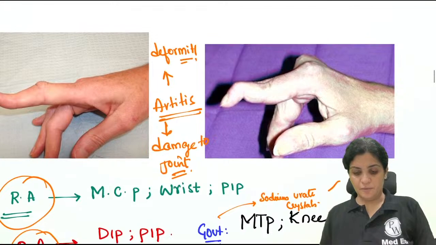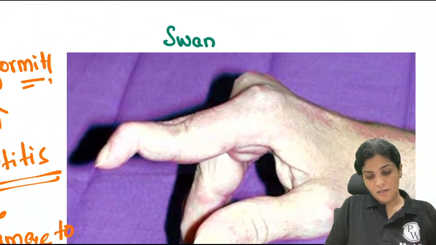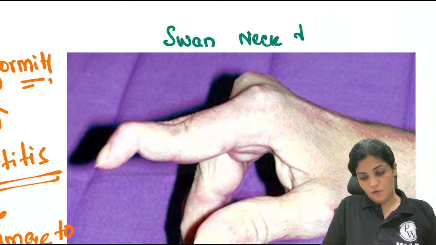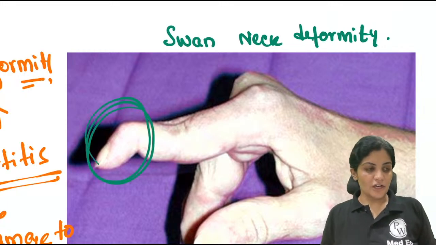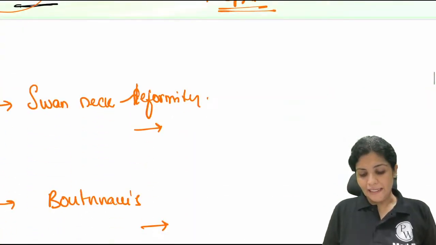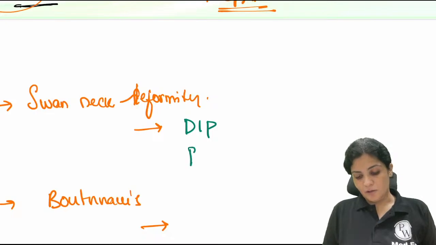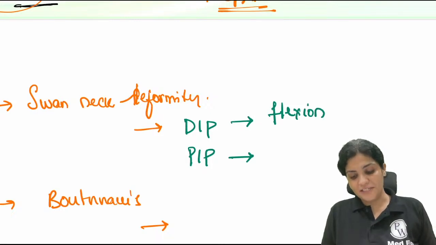So here, which is swan neck deformity? This is your swan neck deformity, right? So what is happening in the swan neck deformity? You can see that there is a flexion of the DIP, and at the PIP there is an extension. So swan neck, again, there are two important things which you have to remember, PIP and DIP. DIP goes into flexion, so obviously the PIP has to go into extension.